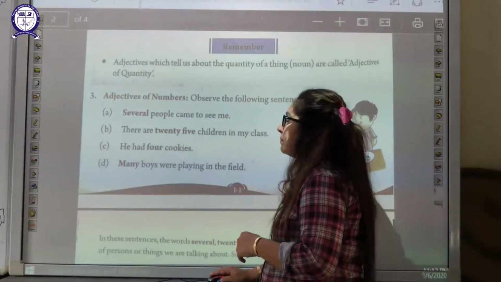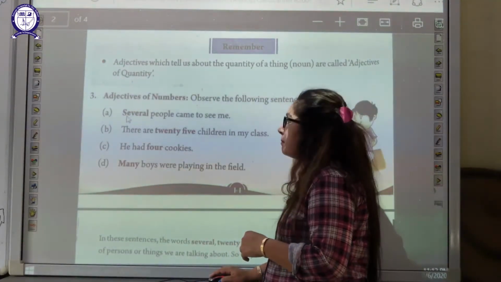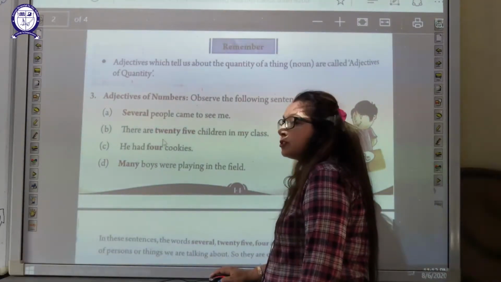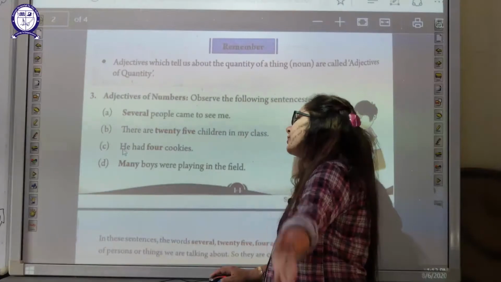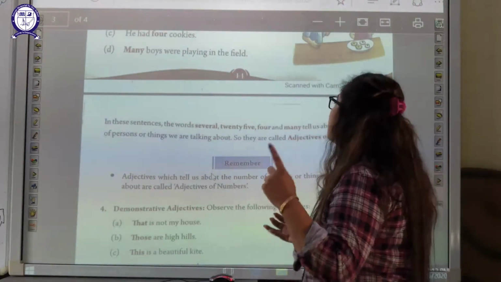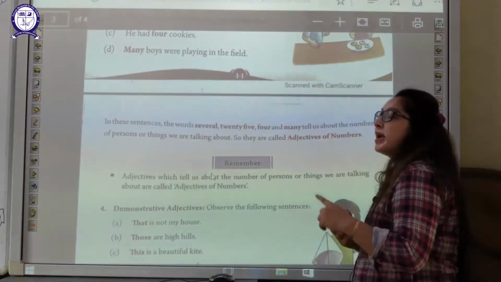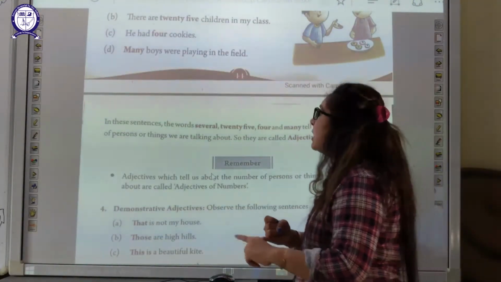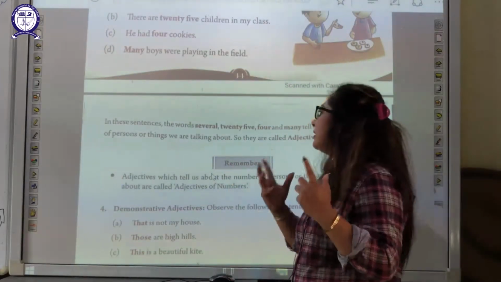Several is a number, 25 is also a number, 4 is also a number, and many is also a number. In these sentences several, 25, 4 and many tell us about the number of persons or things we are talking about.